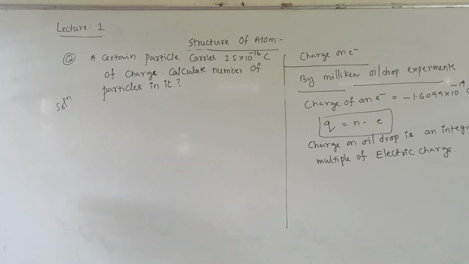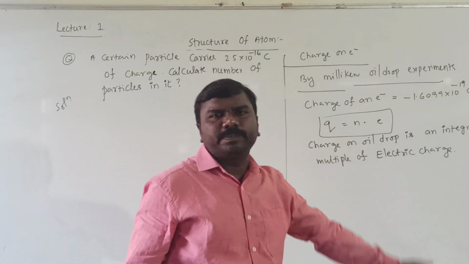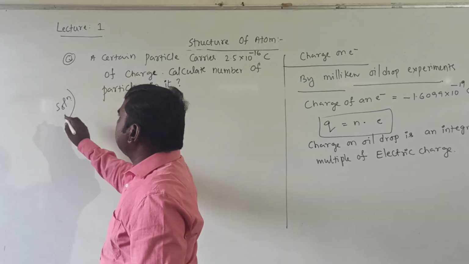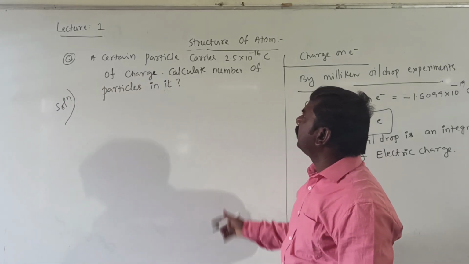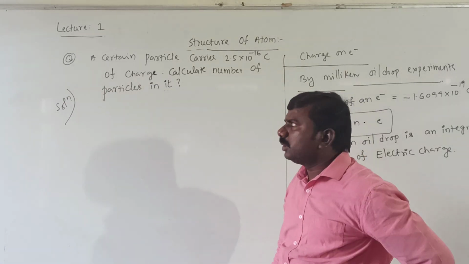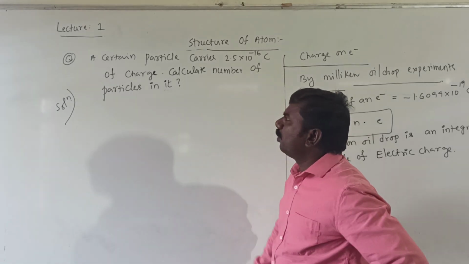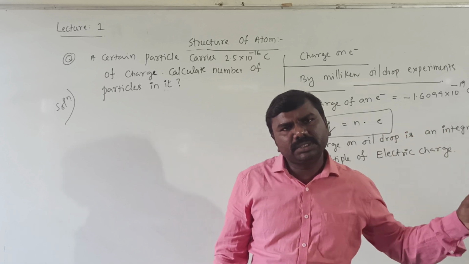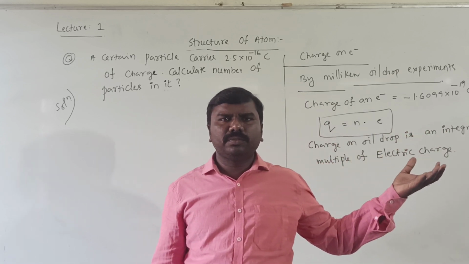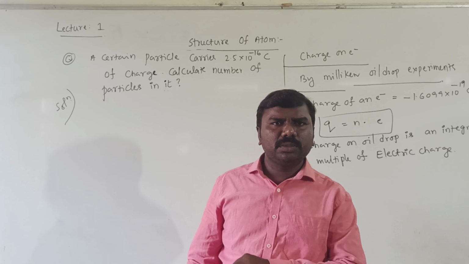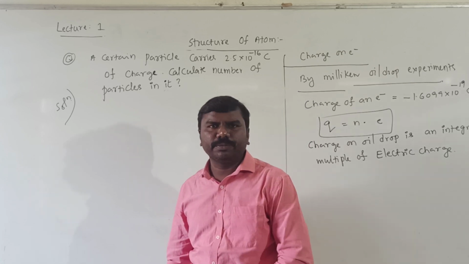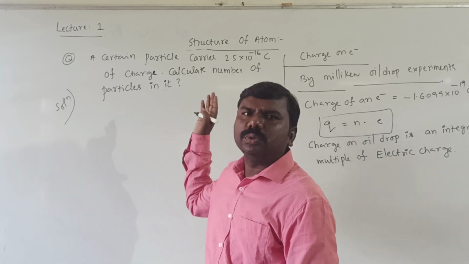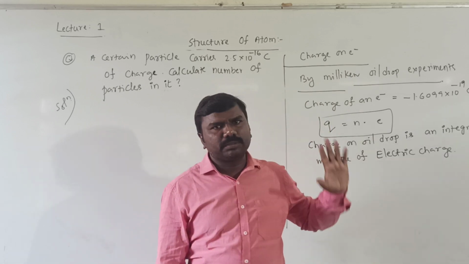Okay students, take down this problem. A certain particle carries 2.5 into 10 to the power of minus 16 coulombs of charge. Calculate the number of electrons. There is a derivation for this formula, and a few other simple formulas as well, but those are not required from the objective point of view. We should do problems on the basis of this one.